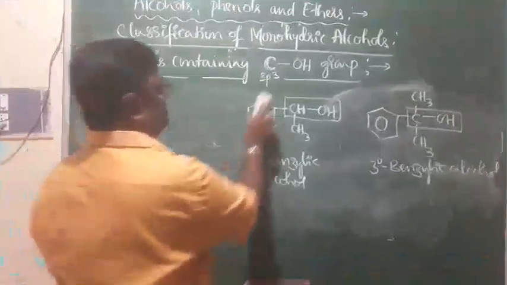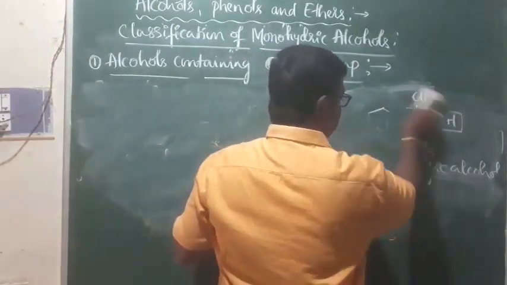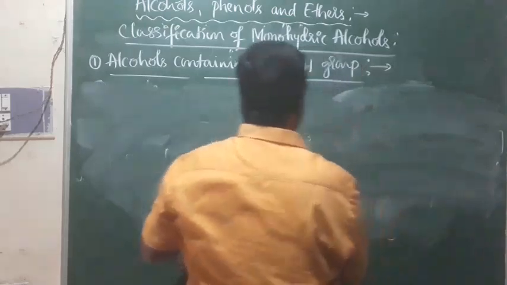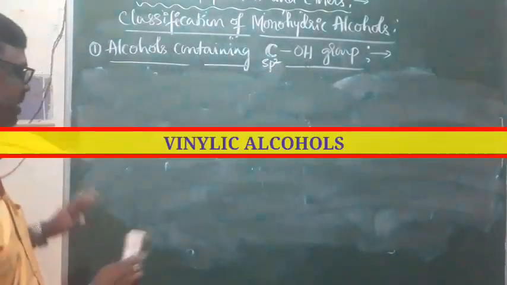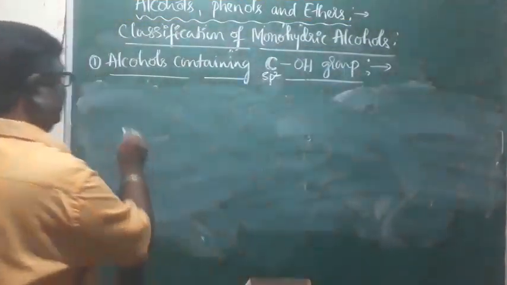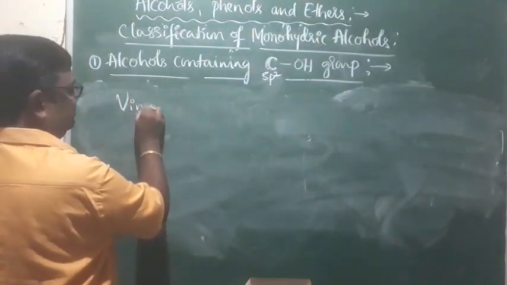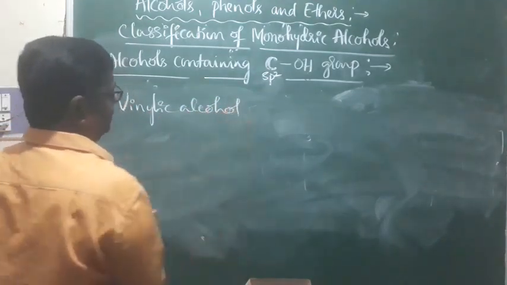Next are the organic compounds containing OH group directly attached to the sp2 hybridized carbon atom. This is sp2 hybridized carbon atom, a double bonded carbon atom. For example, under this we have one class, that is vinylic alcohols.